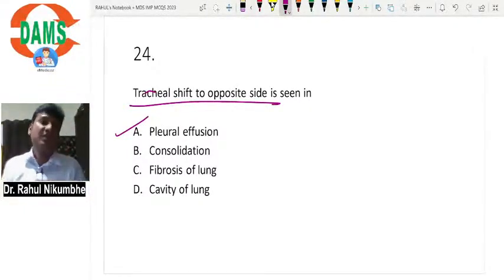Consolidation is pneumonia. It is fluid in the alveoli. It is not going to shift the mediastinum. The mediastinum will remain in the center. Fibrosis of lung will pull the mediastinum toward the same side. Cavity is again not going to push or pull the mediastinum. It will remain in the center.